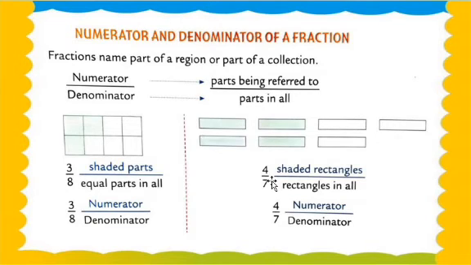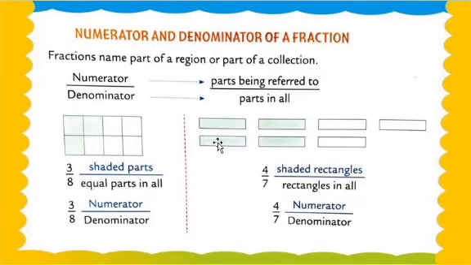How many rectangles are there, dear students? 7 rectangles in all. Okay, so how many are our denominators? 7. Now we check the shaded rectangles. So 1, 2, 3. See this. 1, 2, 3 and 1, 2, 3 and 4. There are 4 shaded rectangles. Understood, my dear students?